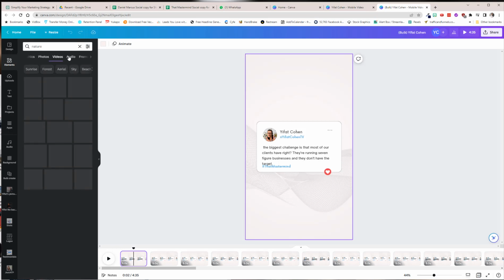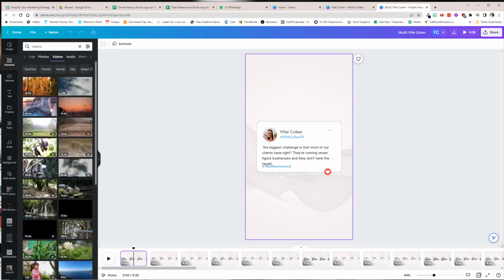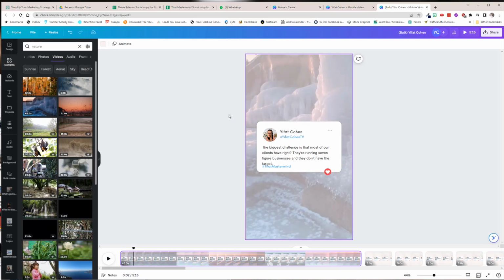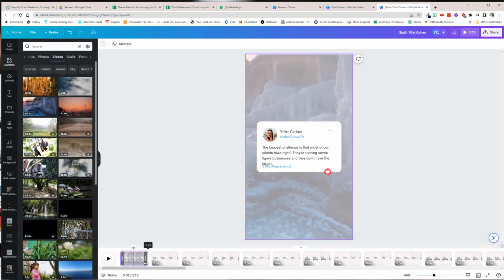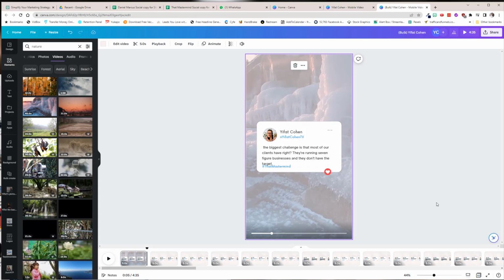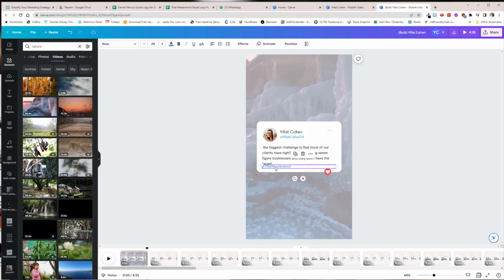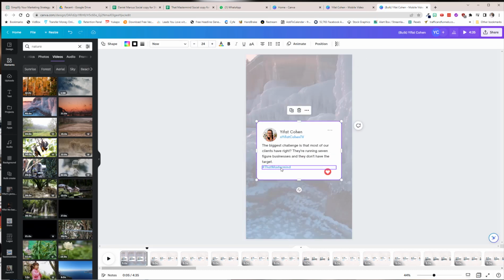I'm going to grab the videos. And again, I can make it shorter, like 5 seconds. So that's my video. And now this is going to be my little quote. And here's the cool part. Now I need to adjust these things a little bit, one by one. And I can also expand this a little bit if I need to, so it's not all jammed.